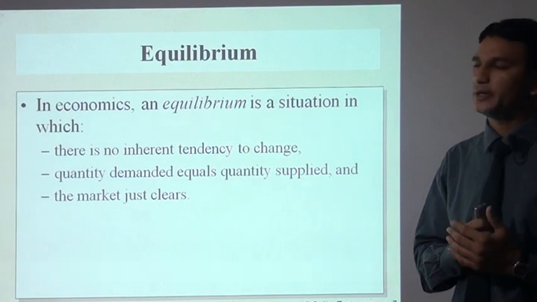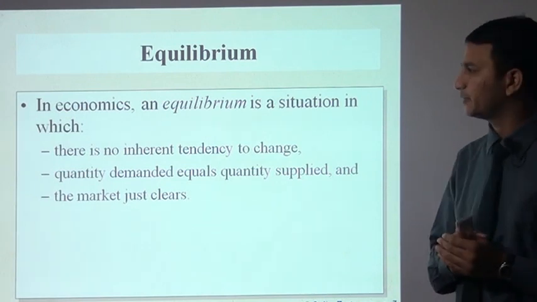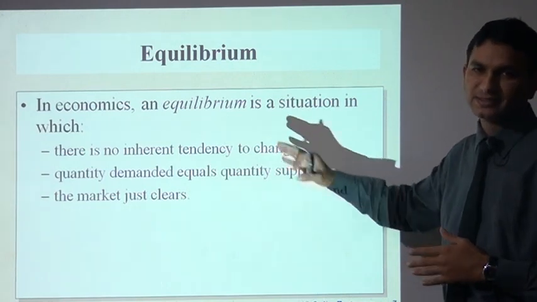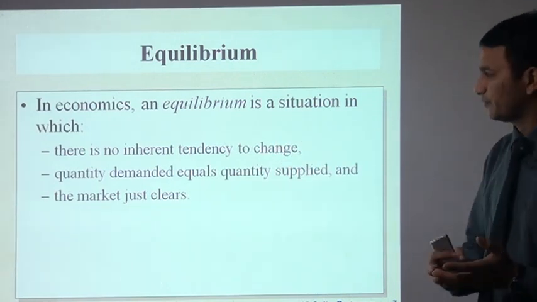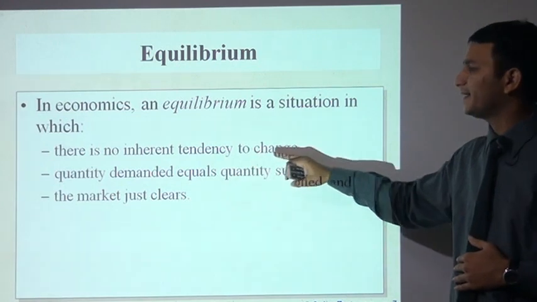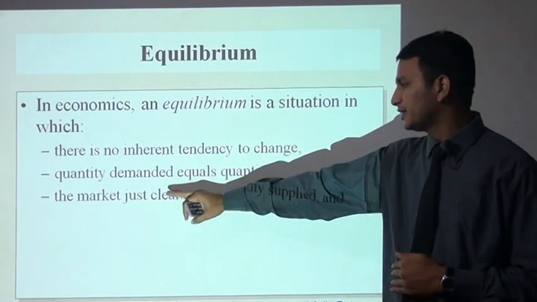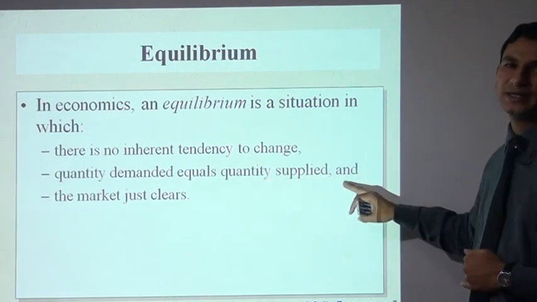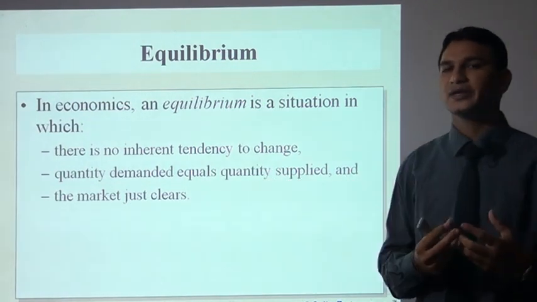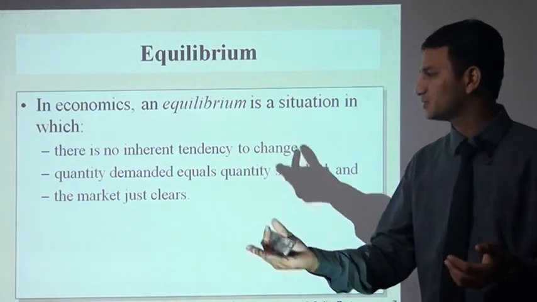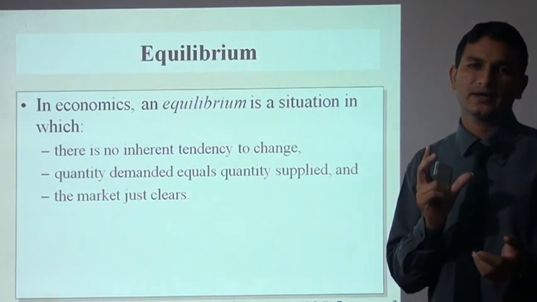Now come to the equilibrium point. What is the equilibrium point? In economics, an equilibrium is a kind of situation where there is no inherent tendency to change. There is no change in it. Quantity demanded equals quantity supplied. Means whatever quantity is demanded by the customers, the producer will supply the same quantity.